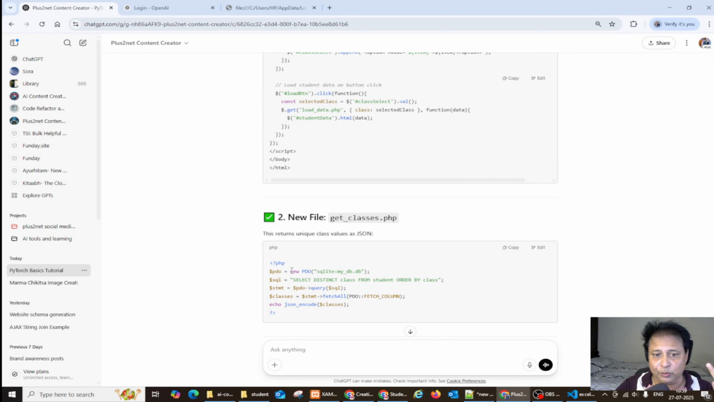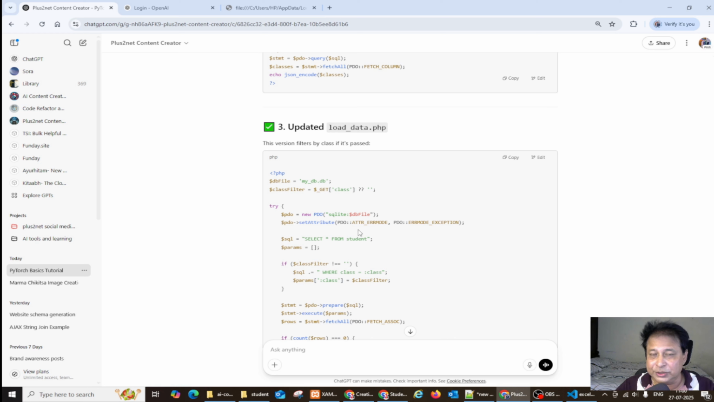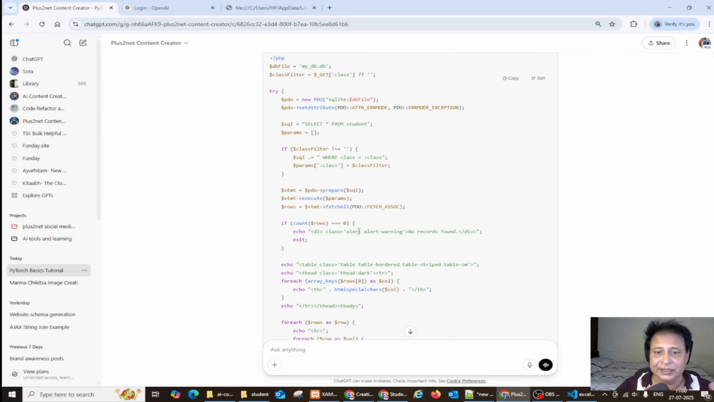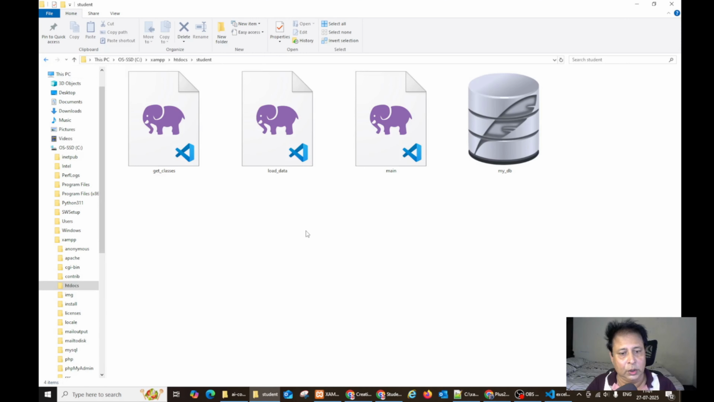Now I had to create one more file here, get classes, because this is a JSON string. It returns the options. And in the third case, the load data, which pulls the data from the student table, that filter it modified. Let's copy this code and create the file and we'll see the result. We have created this get classes file, a new file, and the load data and main files we have updated.